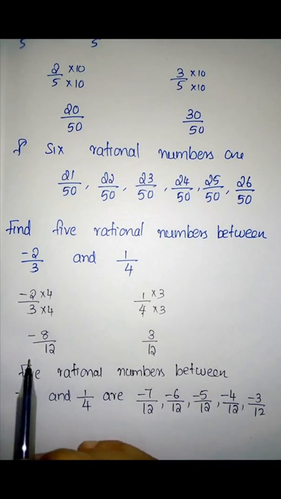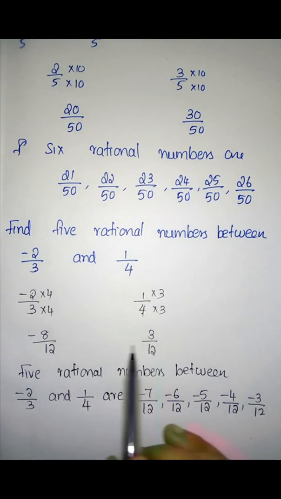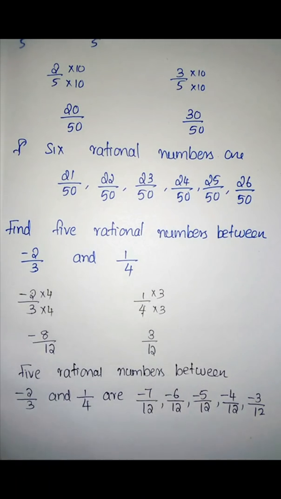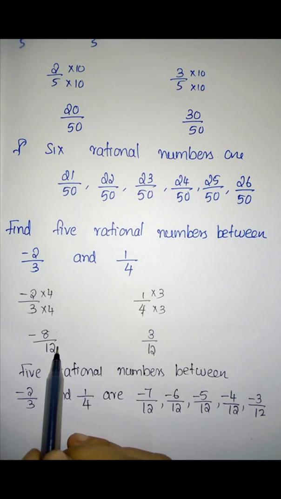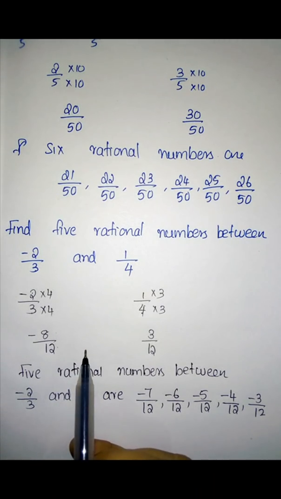Okay, in some cases there will not be only 1 or 2 numbers between these two numbers. So you have to multiply both the numerator and the denominator by 10 and then continue. That is the same as you have already studied in the 8th standard. Hope you understood this question. Then we can find infinitely many numbers between two rational numbers.